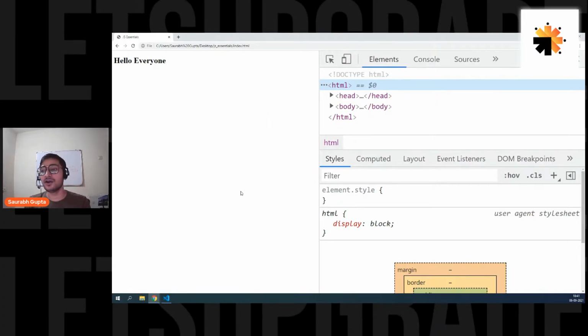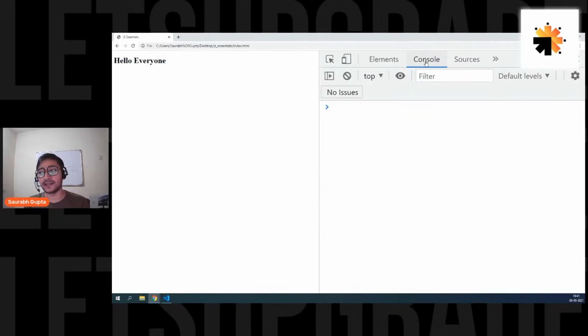That means right now, we are not going to deal with this body area, because we are not working with elements right now. Right now, we need something else where we can see our output, where we can see what JavaScript is doing for us. For that, I have opened the developer tools. In the developer tools, just go on console. This is the area.